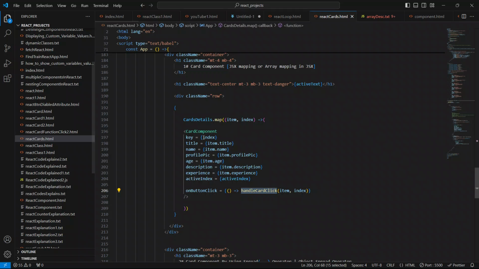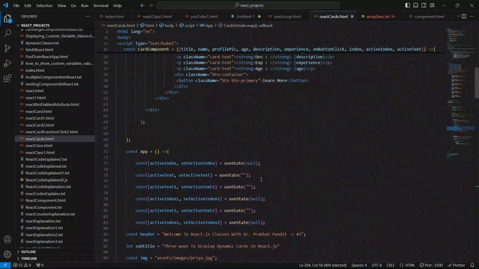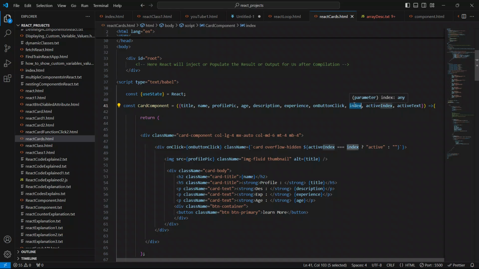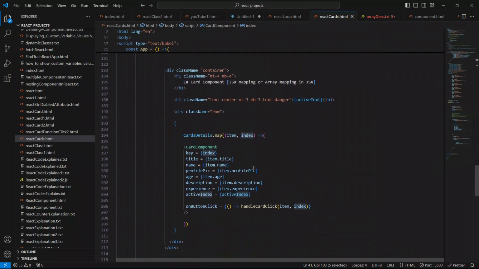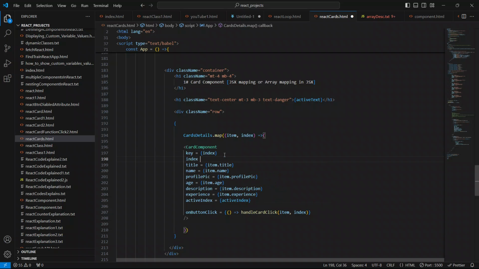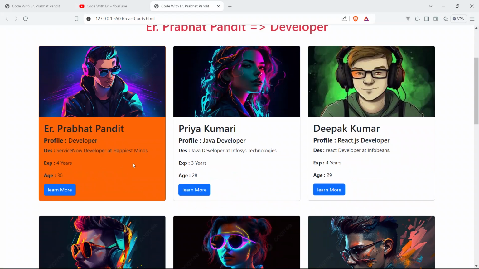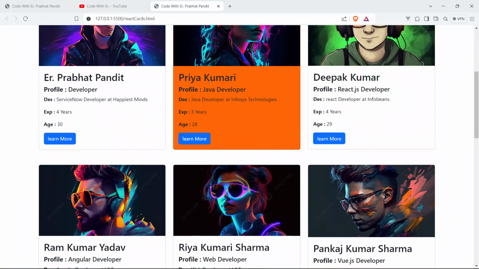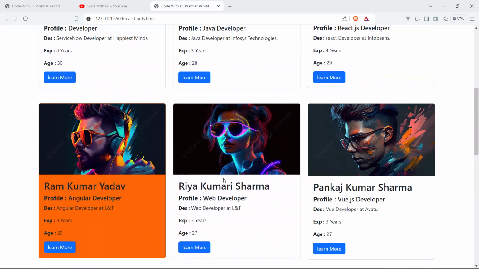So index I have passed, okay, guys, I have not passed the index here. Guys, you can see here there is no index at all, and we have passed the prop index there, but we have not passed the prop index here. So we have to pass index equal to open and closing braces index. So now save your code and now click anywhere. See, boom, guys, now it's worked. See, now it is working, guys.